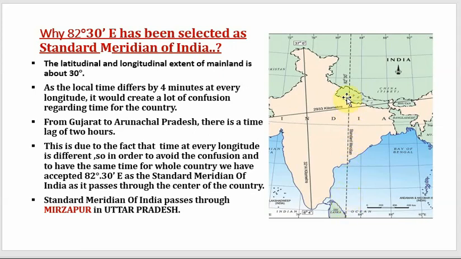It means whenever it is 12 noon here on this 82.5 degree east, it is considered to be 12 noon for the whole country. So in India, we set our watches as per Indian standard time, or you can say this 82.5 degree east standard meridian. And as I told you earlier also, this passes through a place called Mirzapur here in Uttar Pradesh. So this is the influence of longitude, that we have different time zones.